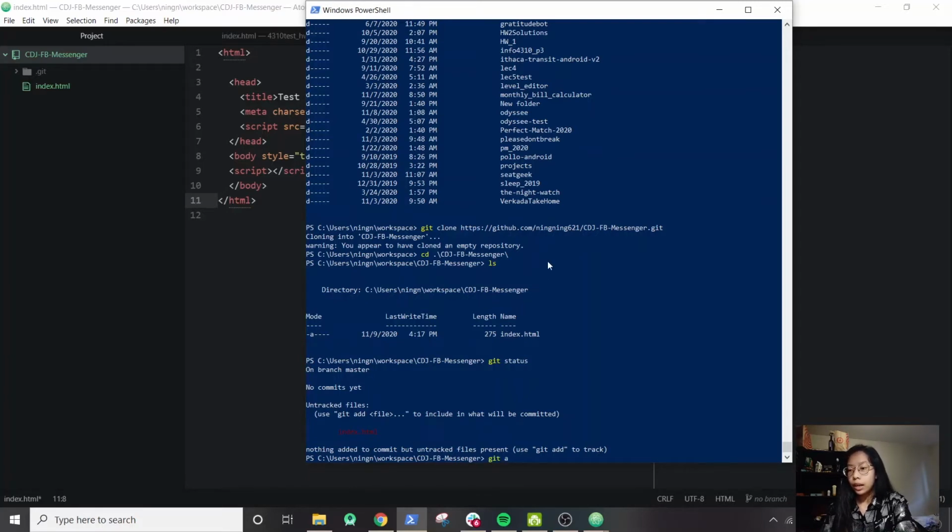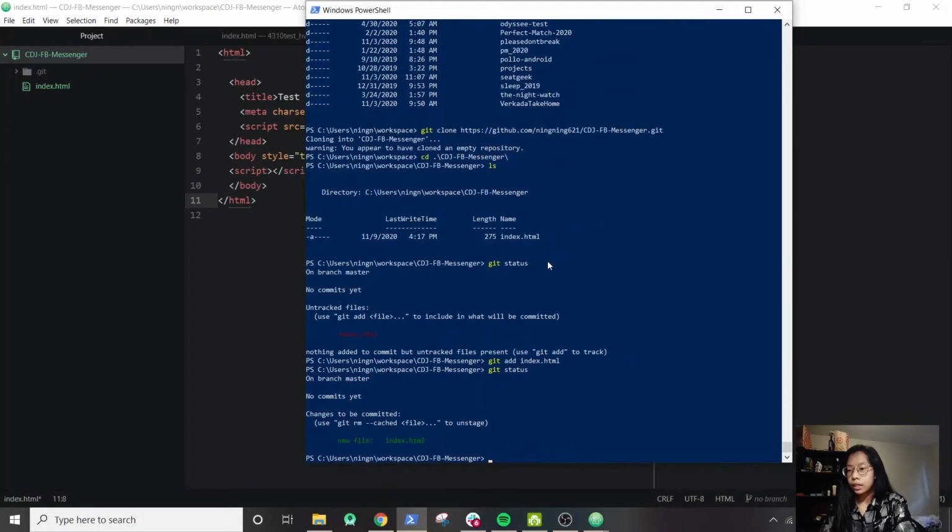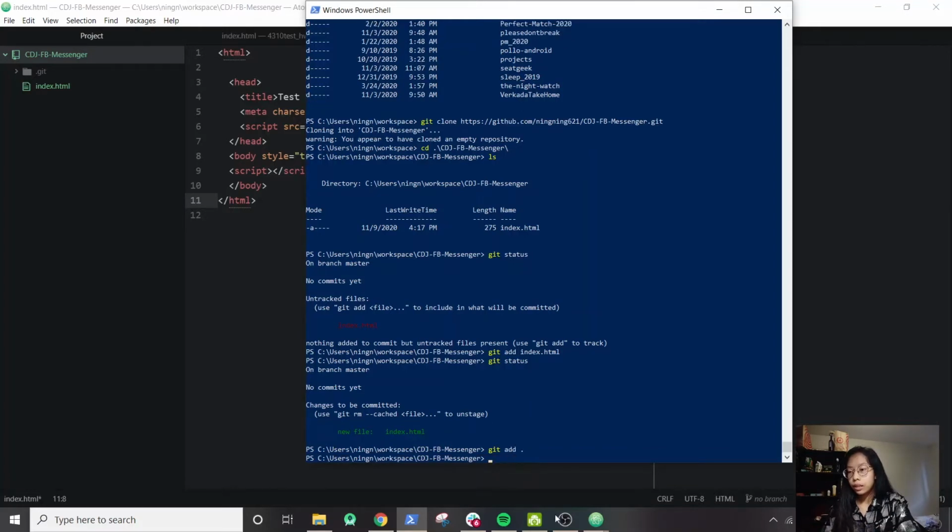So in our case, we want to add this change online. To do that, you can do git add and a file name. And if you do git status again, you'll see that it is now green. This means that the changes have been added and Git is currently tracking it. We can also do git add period, and this adds all the files that we have changed. Normally, this is a dangerous move, especially with Android, because you can accidentally change a lot of files indirectly when you do things with Android, and you may not want to push all of them. So git add period might push a lot of unwanted files onto GitHub. So generally, I would just do git add and a file name.